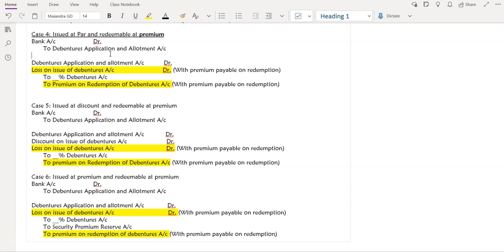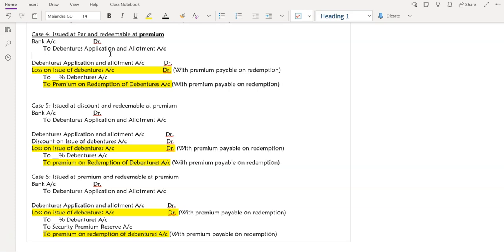All right. So our first entry, as usual, whatever money we had received, if we are issuing at par, so the par value, the face value of the debentures will be received. So bank account will be debited with the par value, and debentures application allotment account will be credited with the same. Now this amount will be transferred to the percentage debentures account. So there will be two accounts added. Okay, one account is debited and one account is credited.